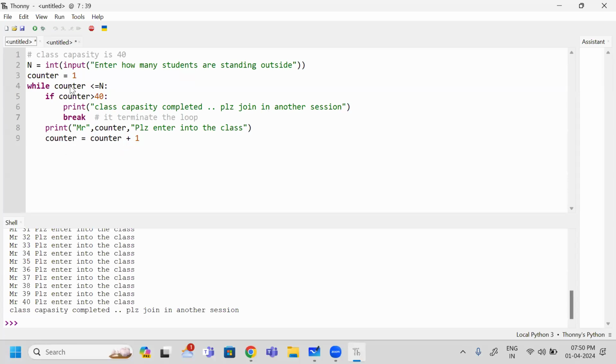When 41 comes here, it will fail. Is this clear? Yes, 40 is printed, next the counter becomes 41. Next, when it is going back, it will test with 41. Is this clear?